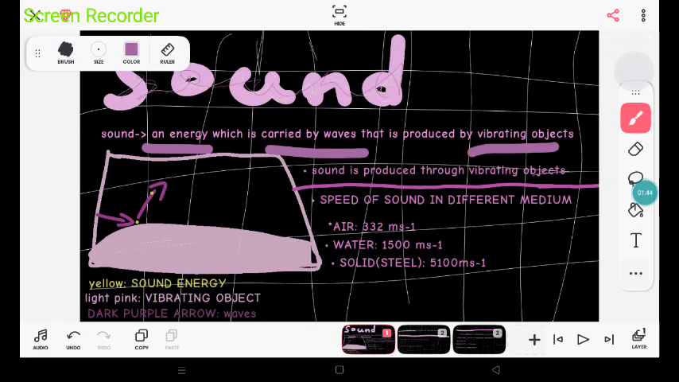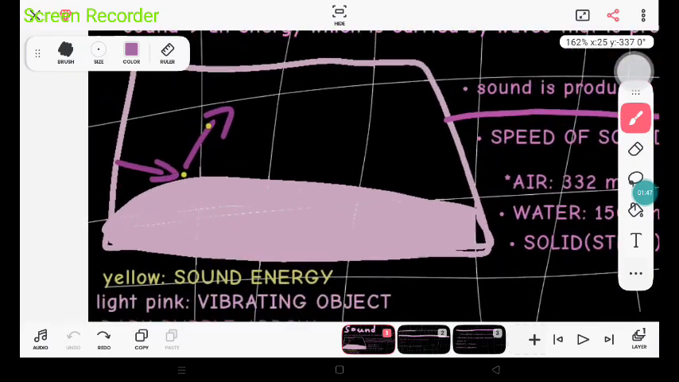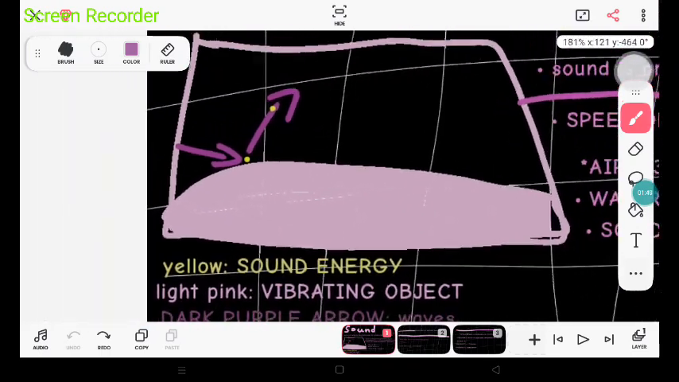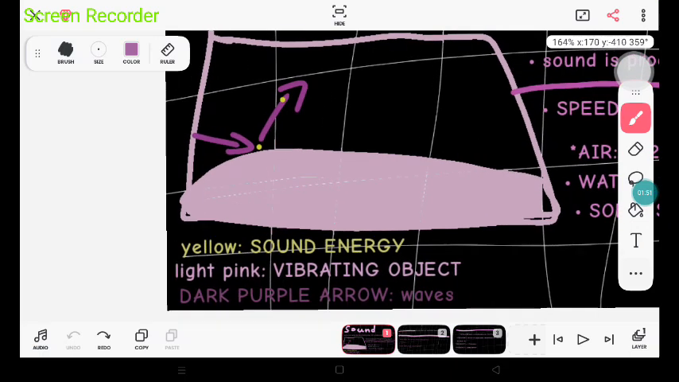Let us understand this with the help of a diagram. Now, as you can see here, yellow is the sound energy, light pink is the vibrating object, and dark purple is the air. And dark purple arrows are the waves.